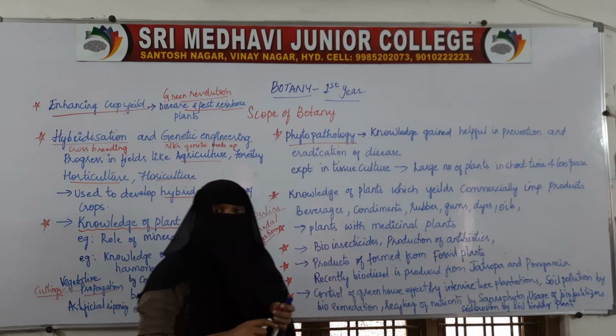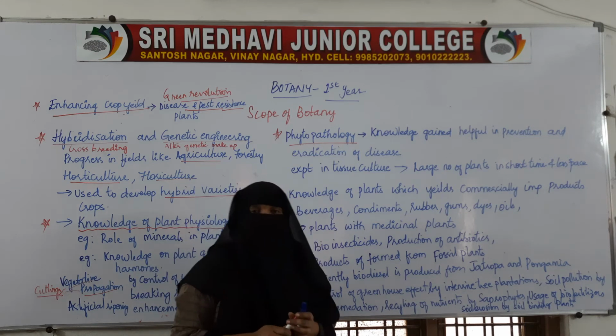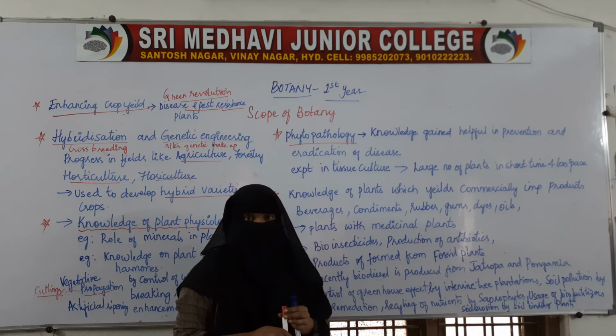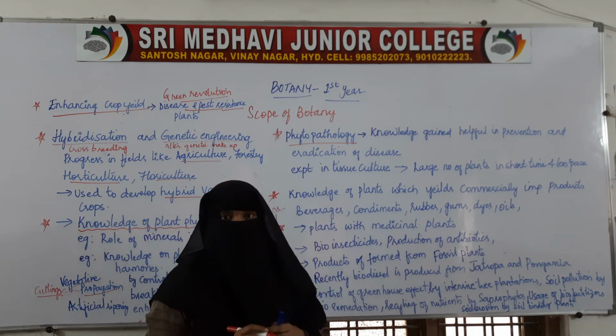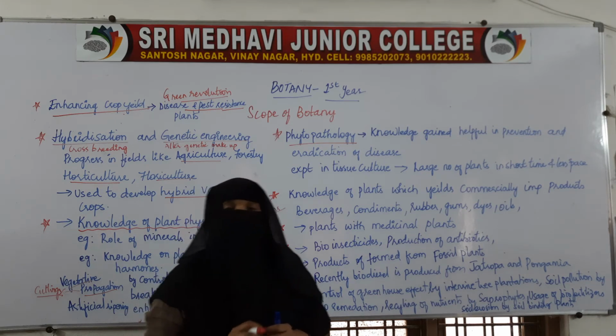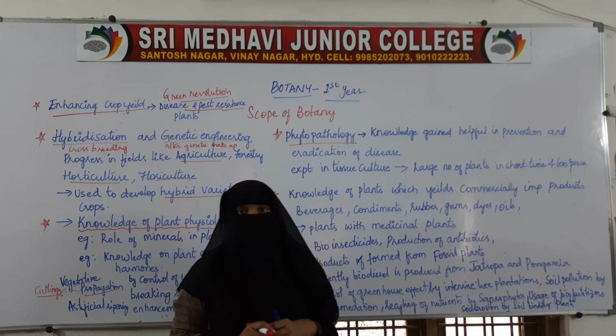Pathology is the science which deals with the symptoms and control of disease. The thing is, in order to increase the productivity, we have to keep a check on the plants. We have to keep a check on the insects which will be affecting the plants.